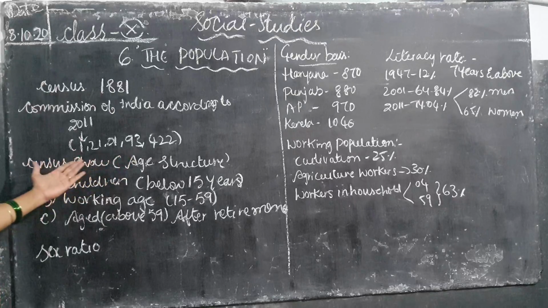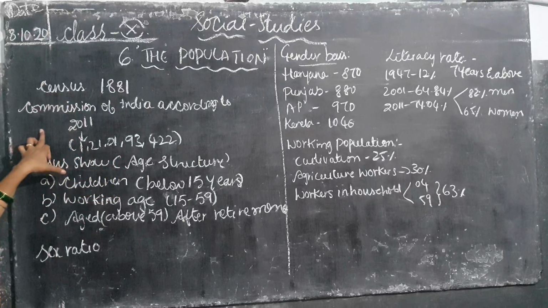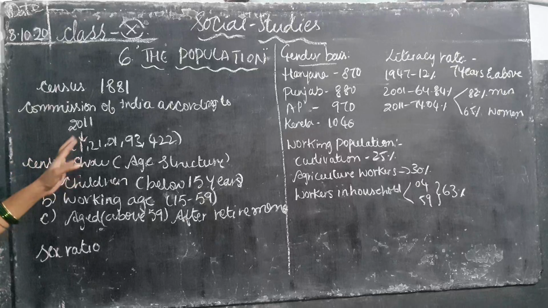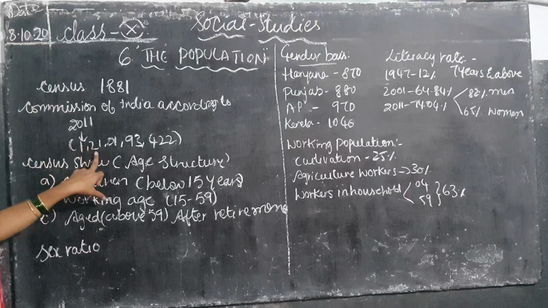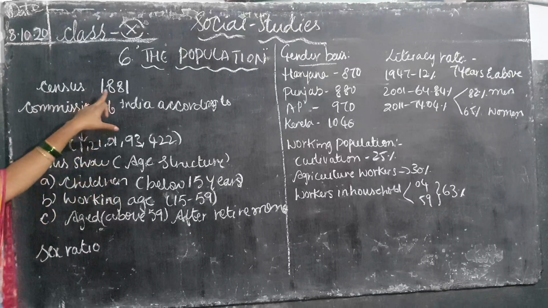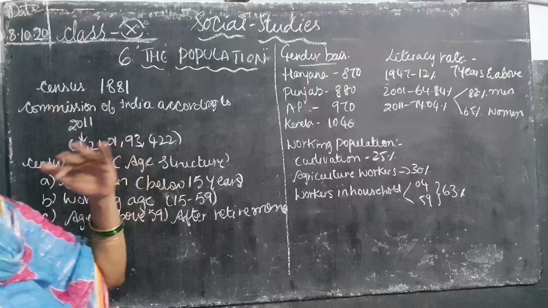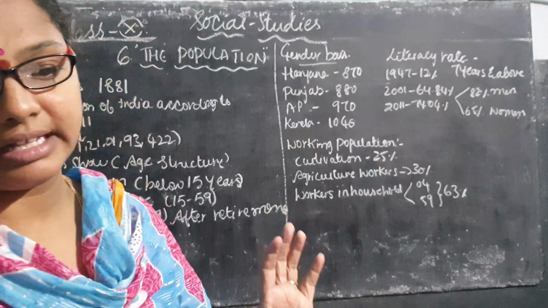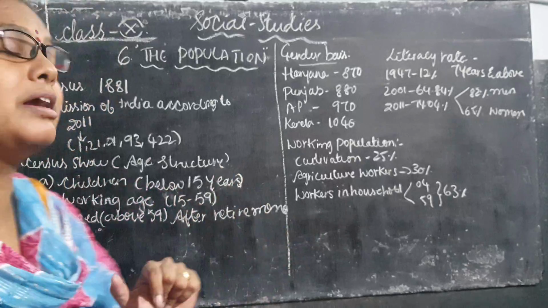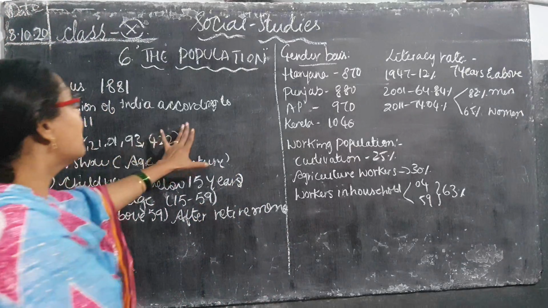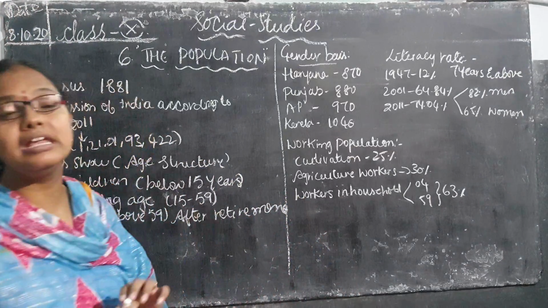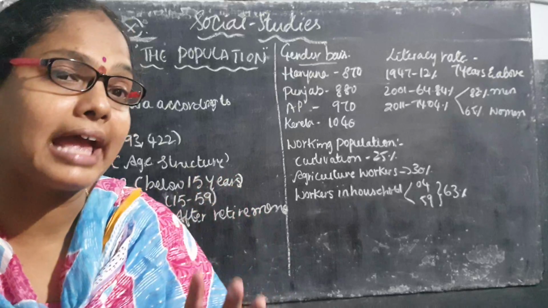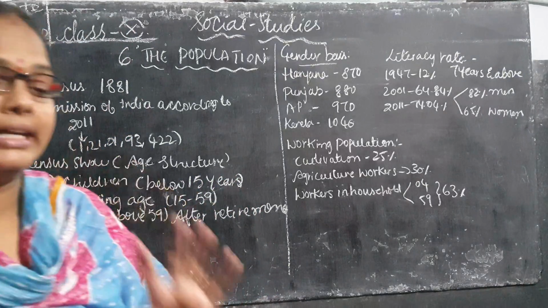According to the Commission of India, according to 2011, the population has been increased. When you compare with 1881, there is a lot of change in 2011. That is to say that every data is calculated, but at how many years gap, children? Every data they are calculating at the gap of 10 years.